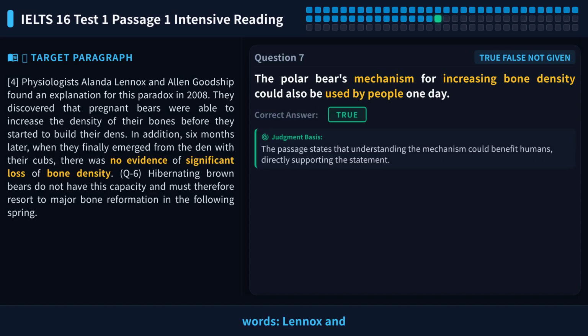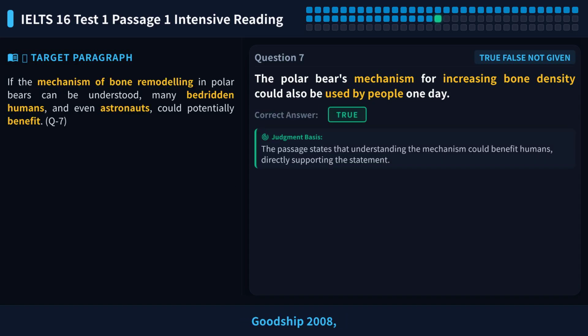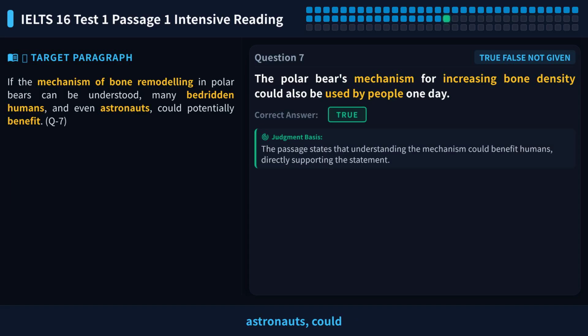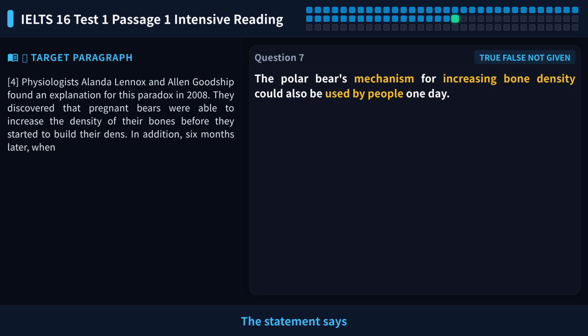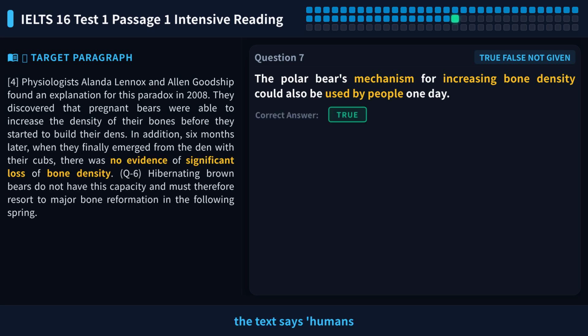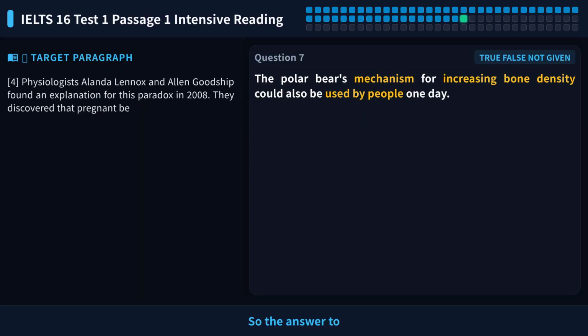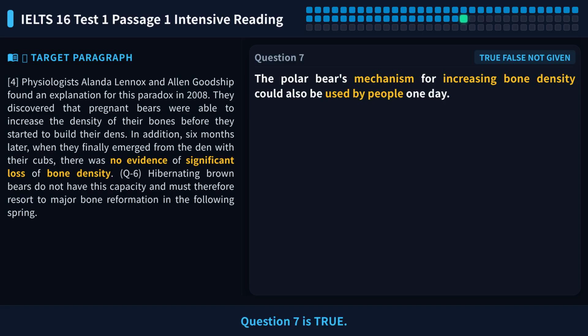Scanning landmark words: Lennox and Goodship 2008, bedridden humans, astronauts. The original text says, many bedridden humans, and even astronauts, could potentially benefit. The statement says used by people, the text says humans could potentially benefit. This is a typical synonym replacement. The meaning is the same. So the answer to question 7 is true.